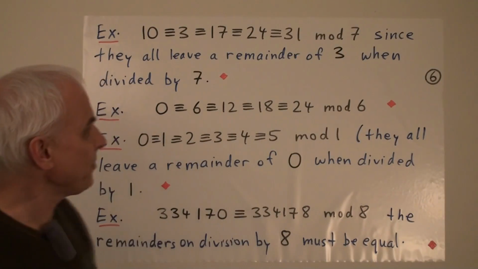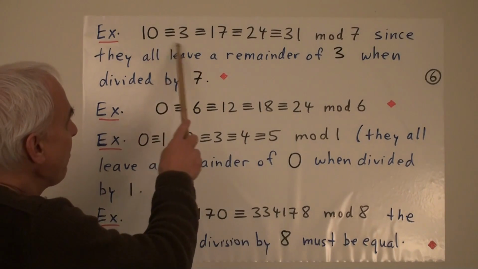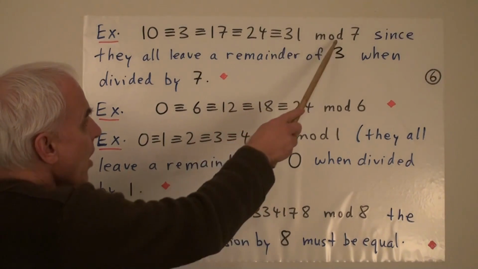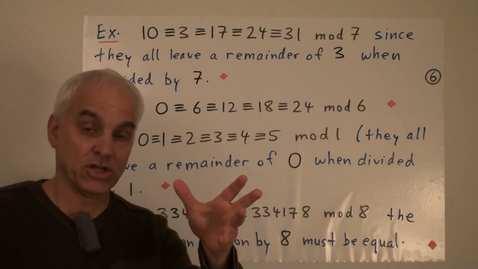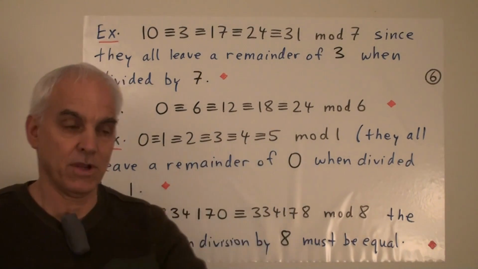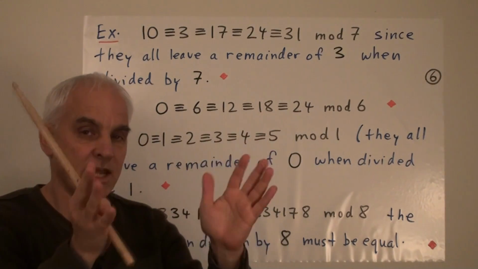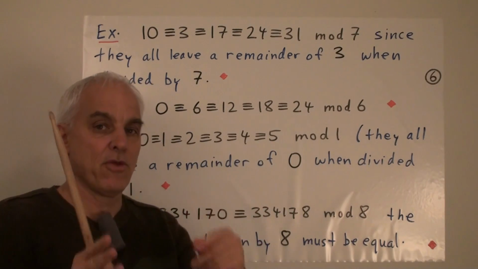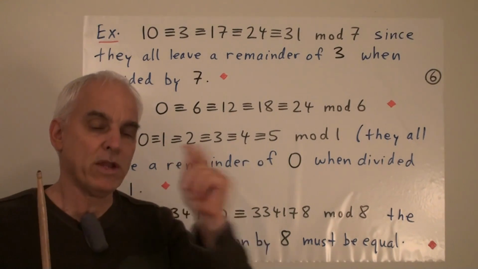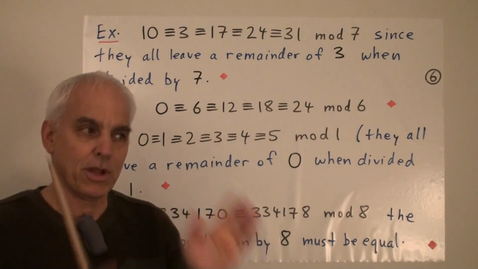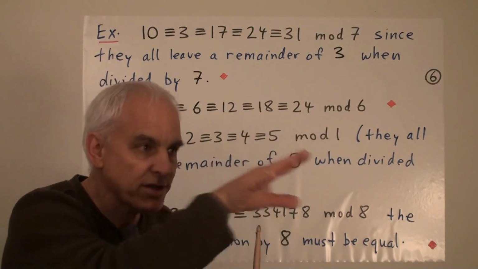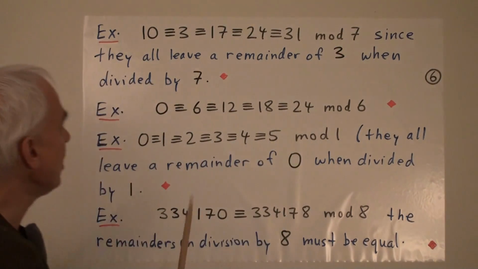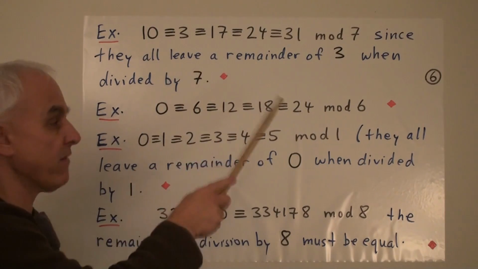So here's another example. Here are some numbers which are all congruent mod 7. We're changing our modulus now from 13 to 7. So we're looking at numbers mod 7. That means we're only really interested in the remainders when you divide by 7. The remainder of 10 when we divide by 7 is 3.